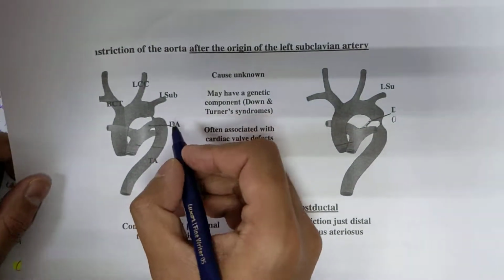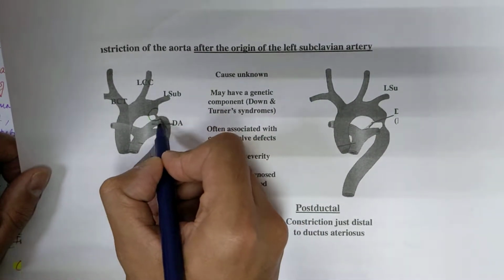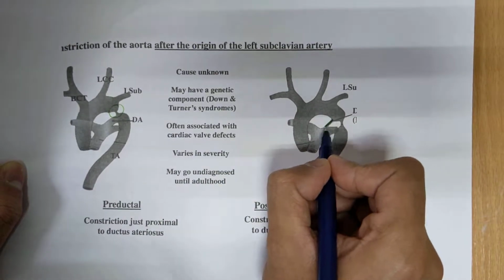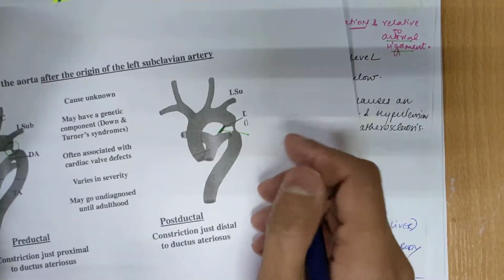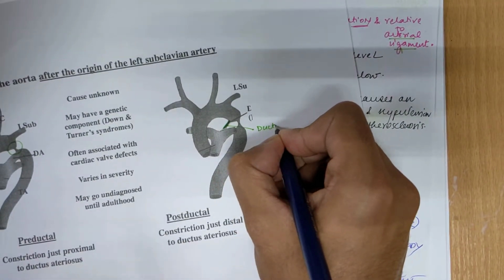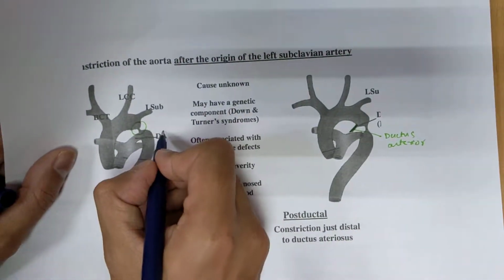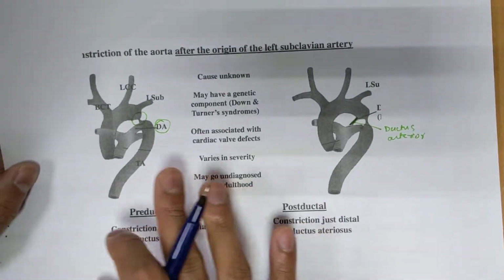Now in this diagram you can see this is your aorta here, and this is your arterial ligament or ductus arteriosus. You can see DA written here, so that is called ductus arteriosus.